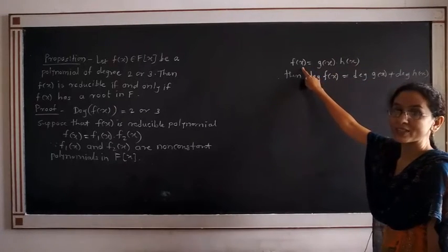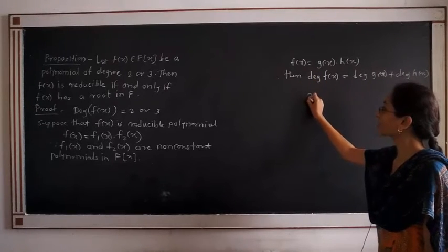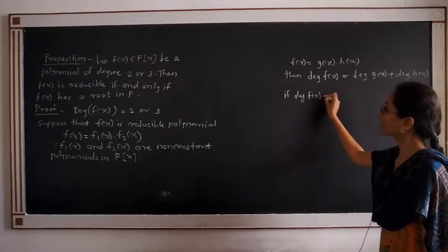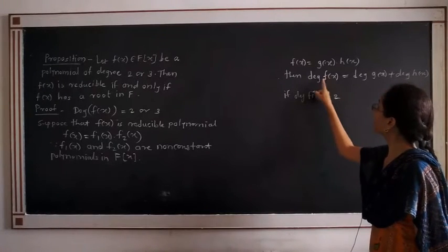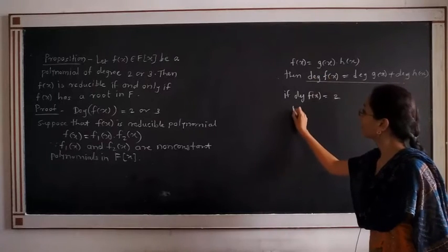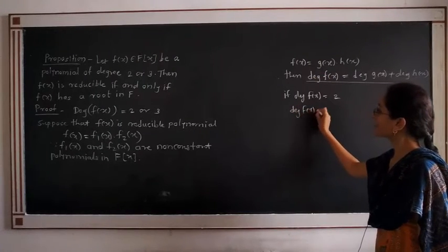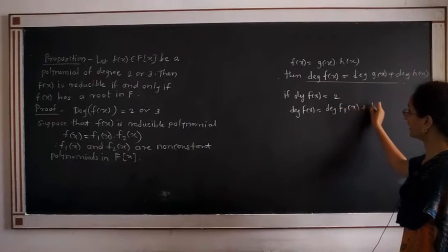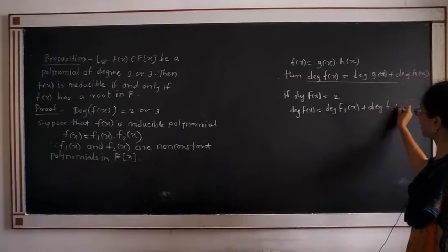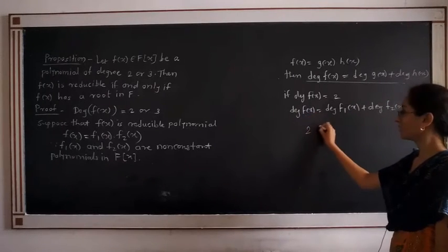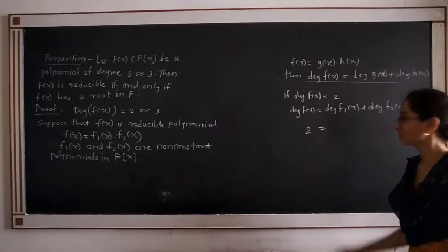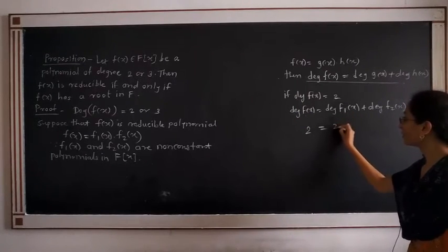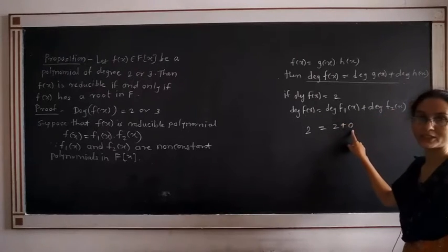Now what is the degree of f(x)? Given, degree of f(x) is 2. If the degree of the polynomial f(x) is equal to 2, then this equation will become: degree of f(x) is equal to degree of f1(x) plus degree of f2(x). What is this degree? 2, which is equal to, which are the possibilities? f1(x) has degree 2 plus f2(x) has degree 0.